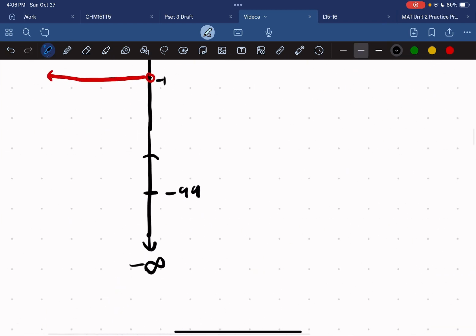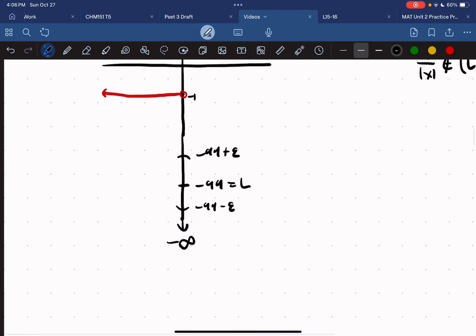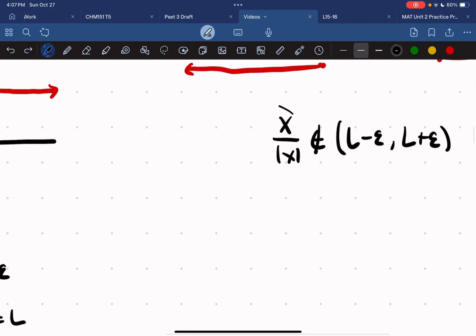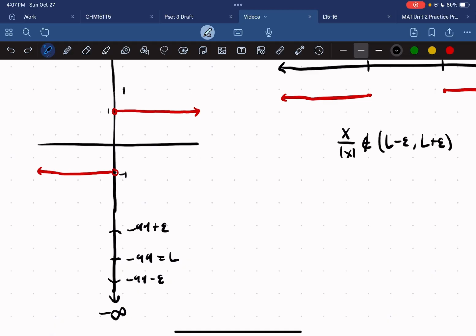So this is negative 99 plus epsilon, this is negative 99 minus epsilon, and obviously the function doesn't exist here. So we're totally fine. So we just have to find an epsilon where we can always prove that x over the absolute value of x is not in the interval.